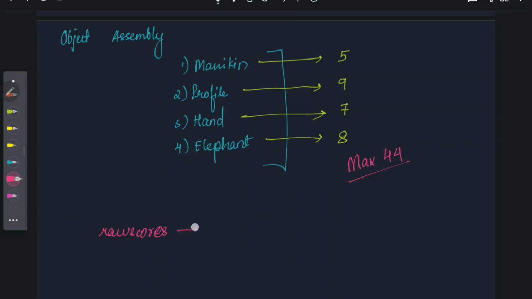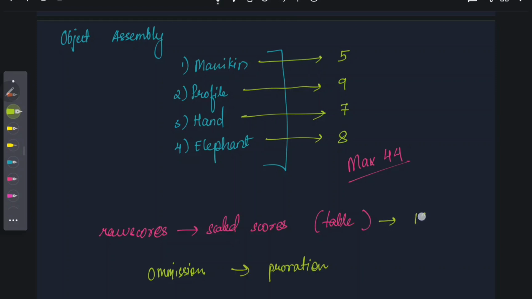The raw scores are then converted to scaled scores. A table is provided for this purpose. In case of omission of any subtest or any score of a subtest, the sum of the scaled scores should be prorated to obtain a full scaled score. This can be used to derive the IQ. And from the scaled scores, you can determine the IQ, which is also provided in a table.